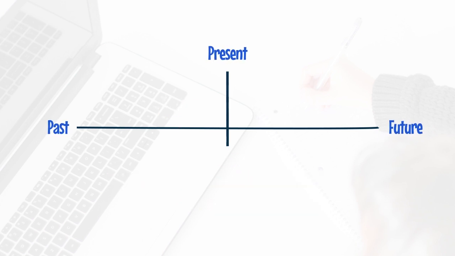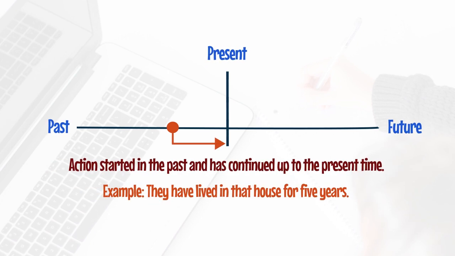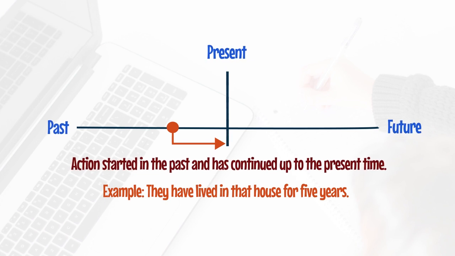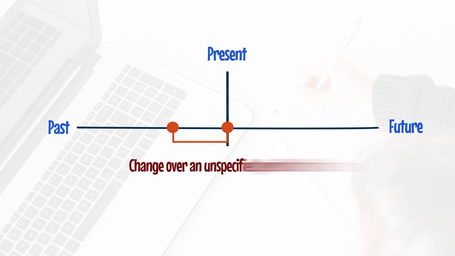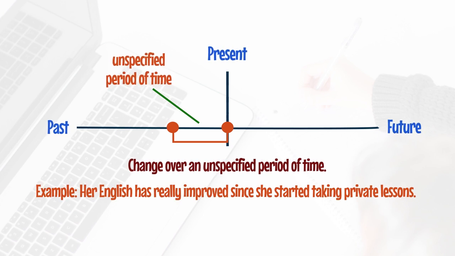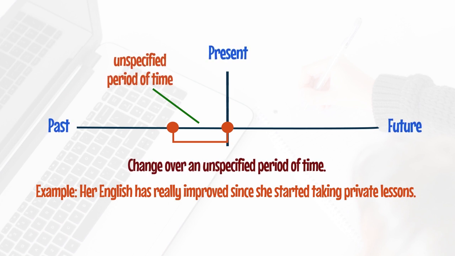We can also use the present perfect to talk about an action that started in the past and has continued up until the present time. Example: they have lived in that house for 5 years. We can also use the present perfect to talk about a change that has happened over an unspecified period of time. Example: her English has really improved since she started taking private lessons.